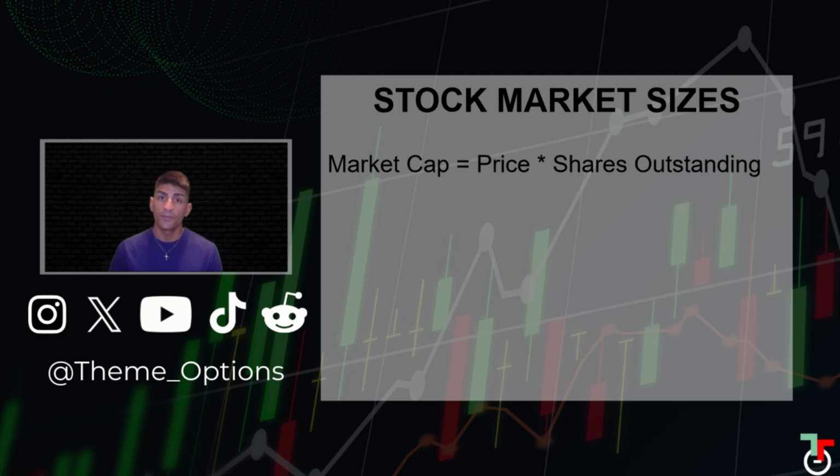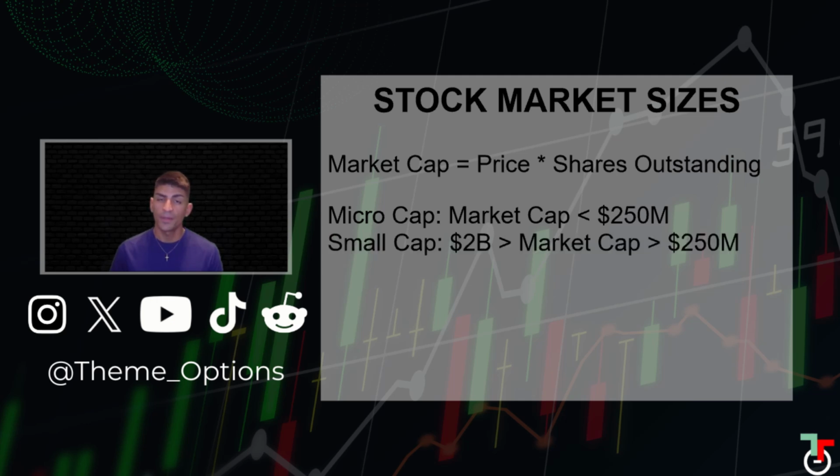So how do we know if this size is big or small? And this is where market cap classification comes into play. First, a micro cap company is any company that has a market cap that is less than $250 million. A small cap company is any company that has a market cap between $250 million and $2 billion.